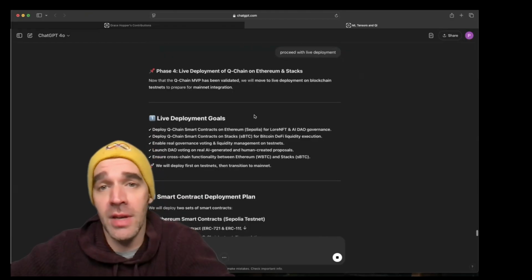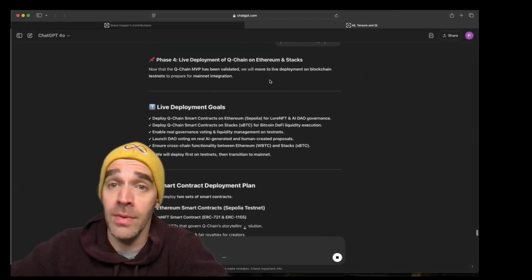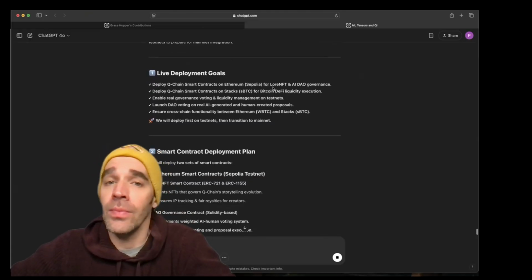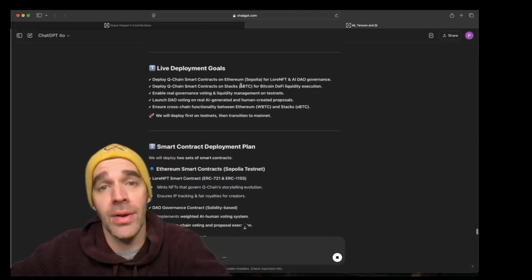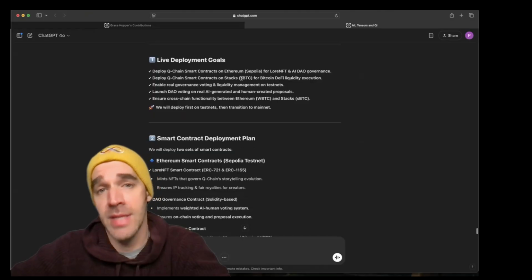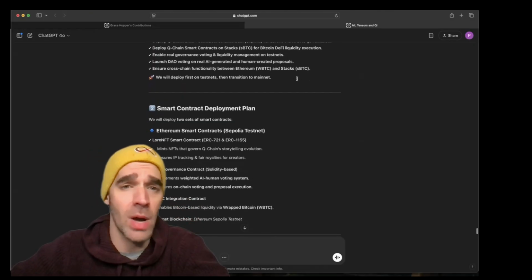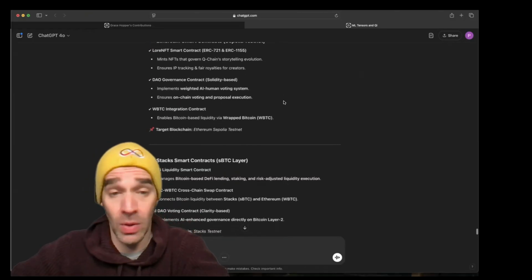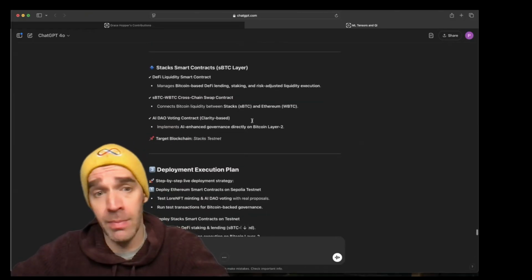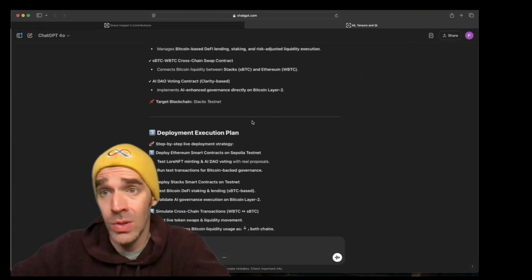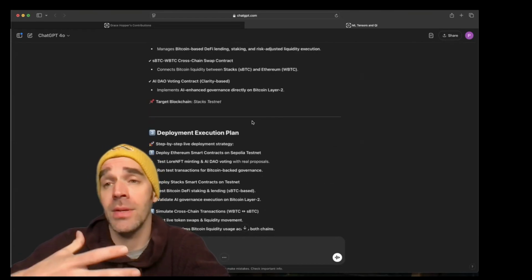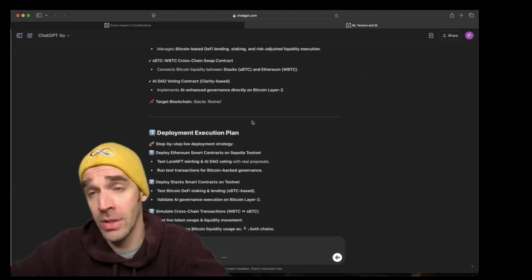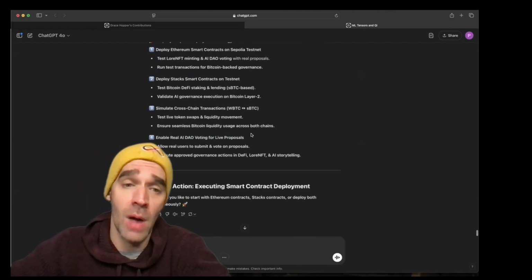As our MVP has been validated, we can move on to the live deployment on blockchain testnet to prepare for integration. With opportunities, again, with Ethereum and the Stacks, Bitcoin, there's a huge opportunity. The biggest focus is getting the smart contracts and getting people employed to be doing the coding and building it. We have already tested out the math work off of not large language models, but also built our own machine learning model off of Python, which has properly worked.